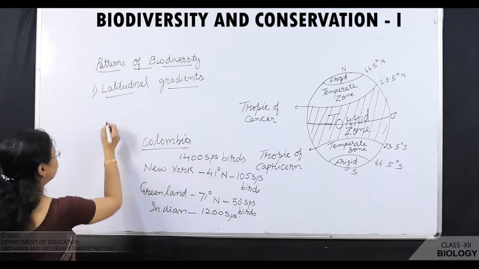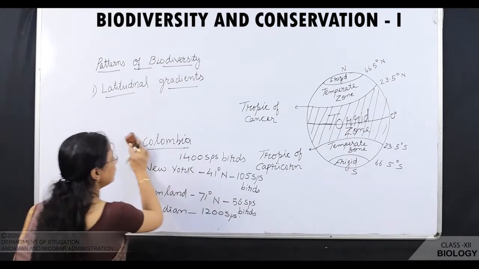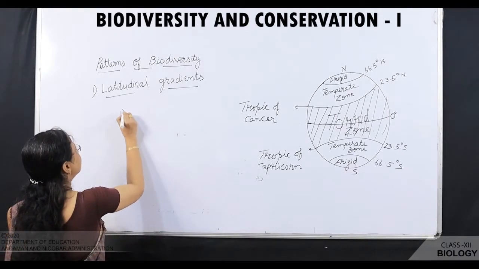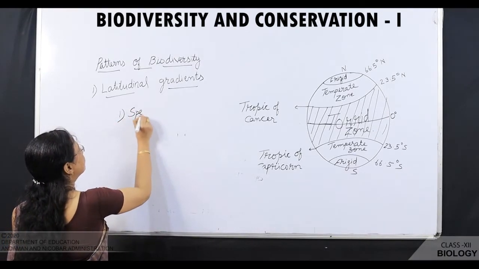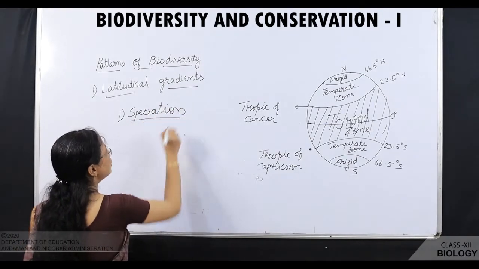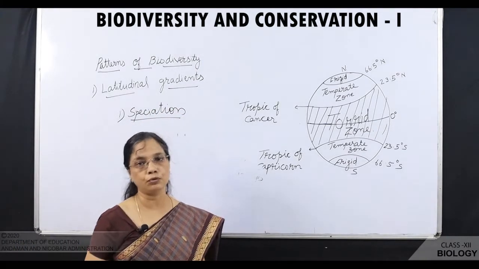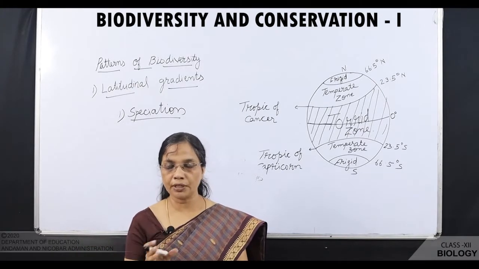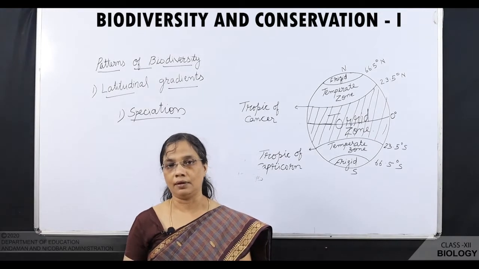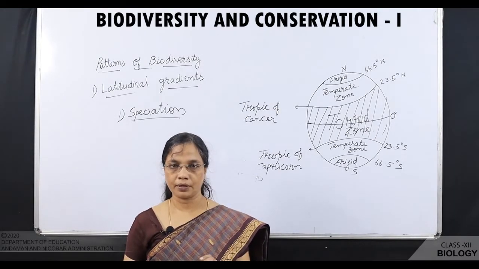First, we'll see speciation. What is speciation? Speciation means formation of new species. For the formation of new species, millions of undisturbed years are required.